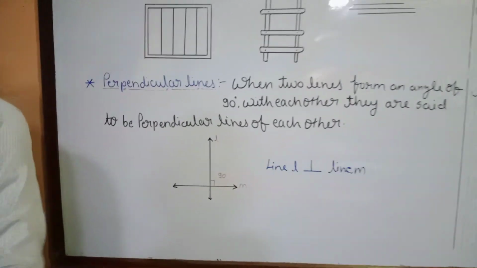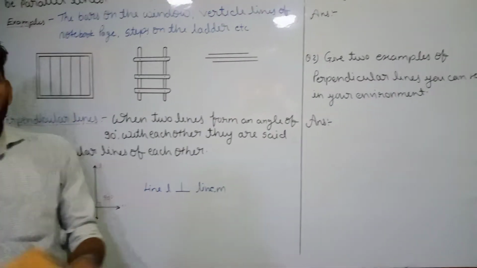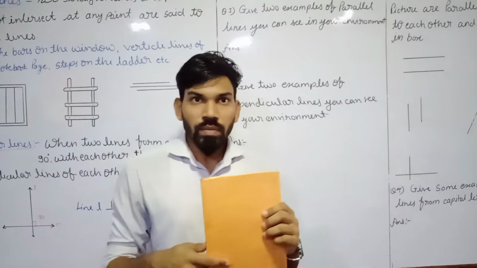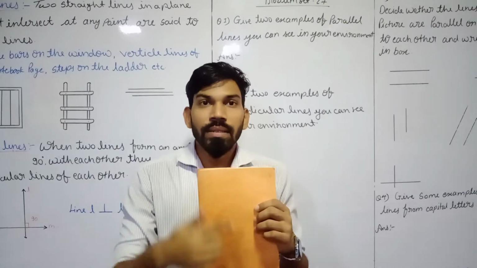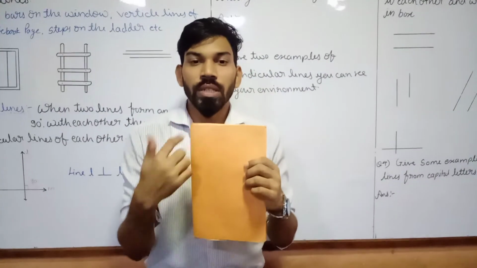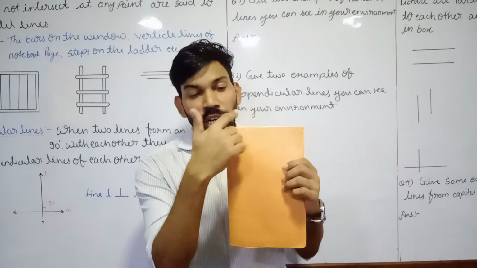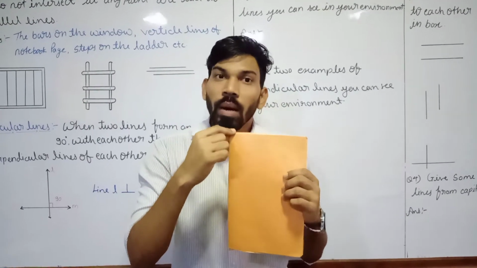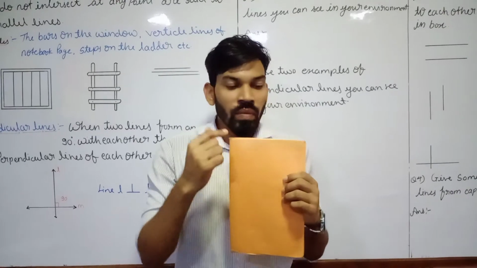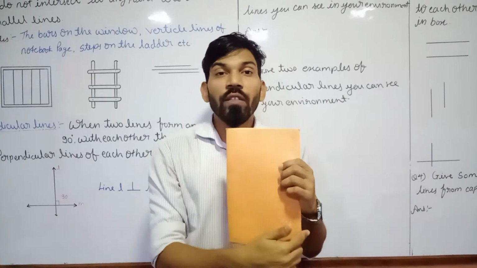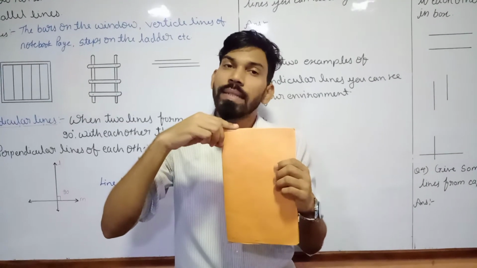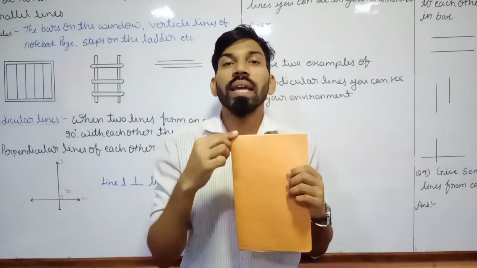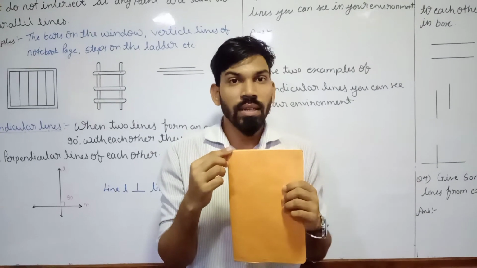The same way, as I said, in our notebook also, the opposite edges are parallel, but whenever we talk about the adjacent edges, these two are perpendicular to each other. At each and every corner, these two adjacent lines make an angle of 90 degrees.